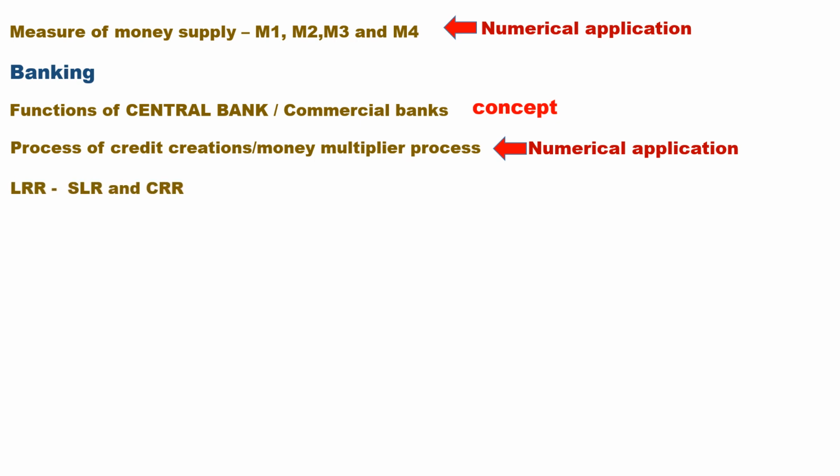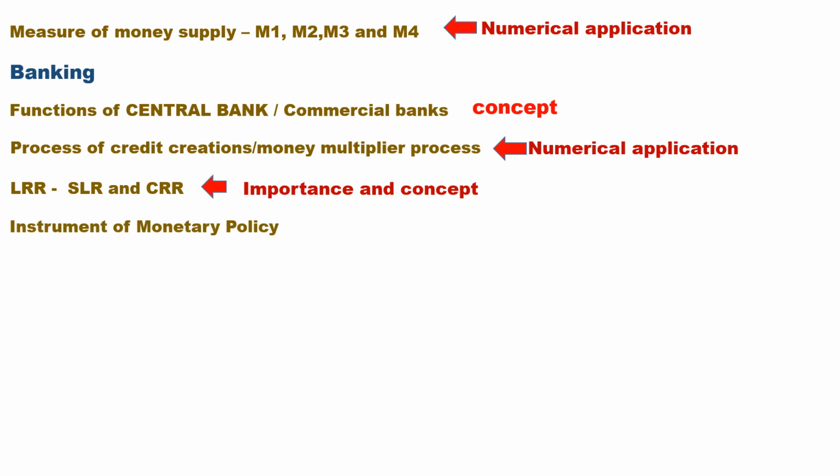Then LRR, SLR, then CRR. LRR is the minimum ratio of deposit legally required to be kept as cash by the banks. CRR is the minimum proportion of cash reserve which is kept by the commercial bank with the central bank against its total deposits. SLR is the proportion of total deposit which a commercial bank has to keep with itself in the form of liquid assets. This may ask its importance and concept oriented questions.